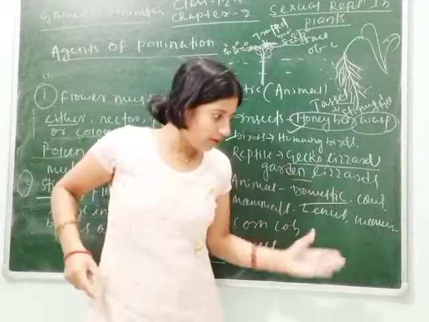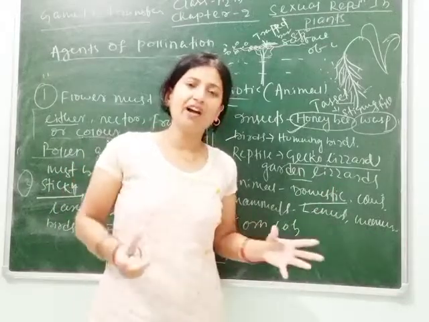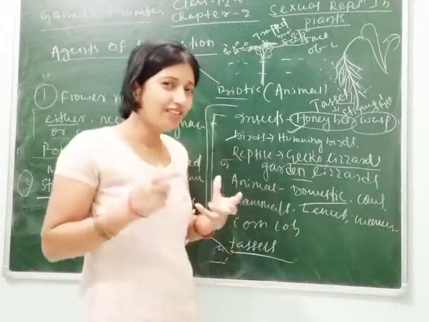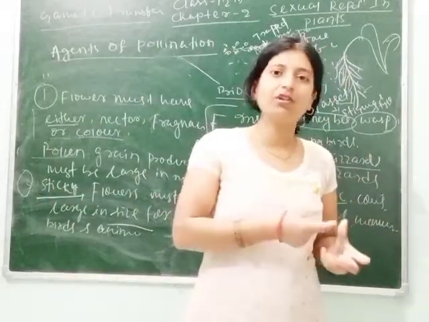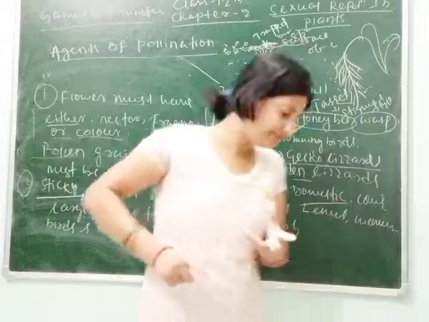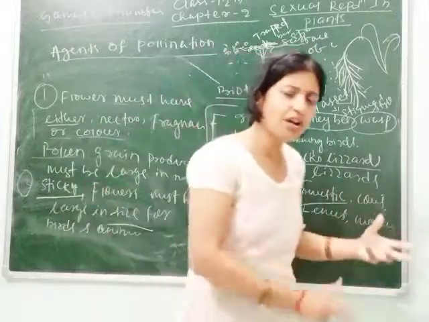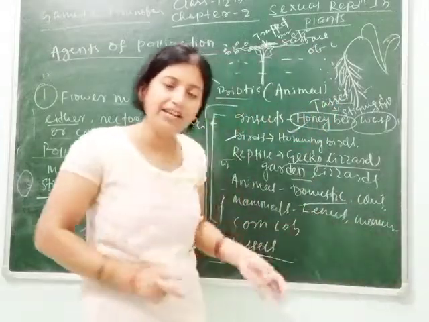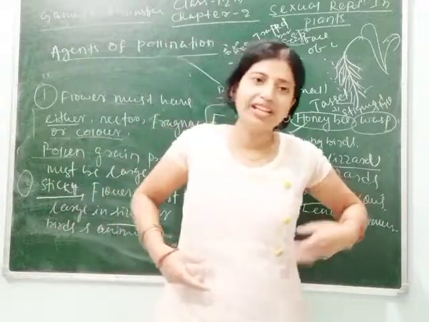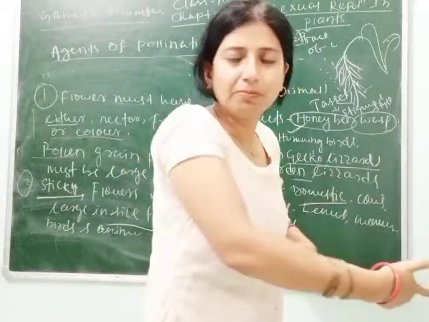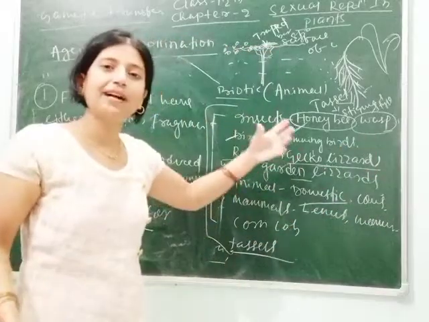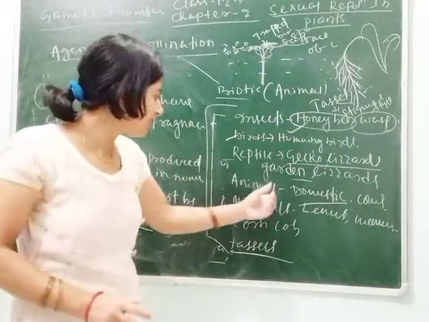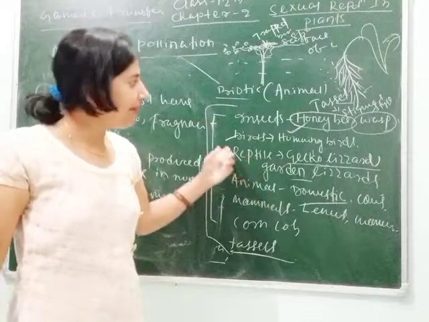Some plants grow as heads with flowers, and the animals are called browsers. By their nature they do not walk in a straight line. They go attached to the heads, and during their movement pollen grains stick to their body, and when they move to another flower, the pollen grains attach to the stigma of another flower and pollination occurs. That's why they also help pollination.